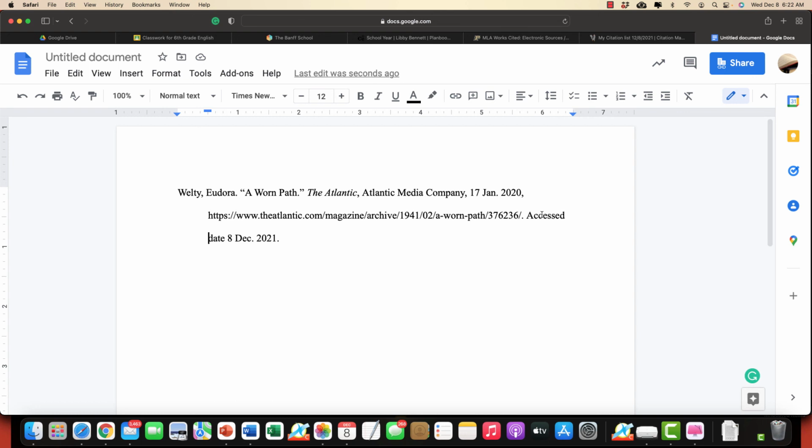The biggest thing to change when you are copying and pasting this is to check for italics and the actual format so that it's put in as a hanging indent, because the citation machines won't help you with that. The last thing to do, and I've gotten some conflicting information on this, but for right now, I believe that you need to remove the HTTPS so that you just start the citation with the www. So highlight it and delete it, and it should be perfect.